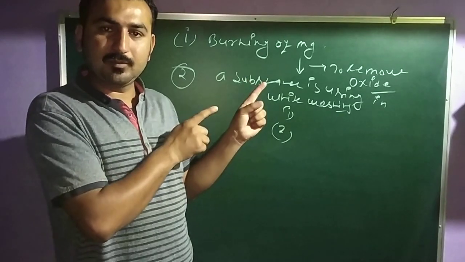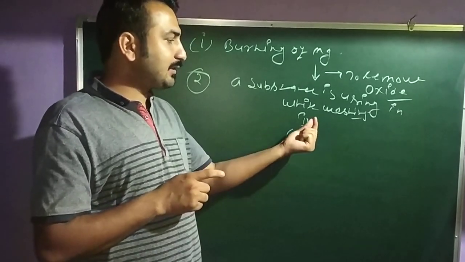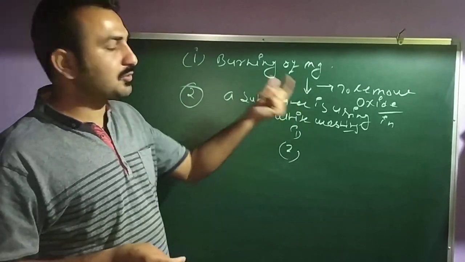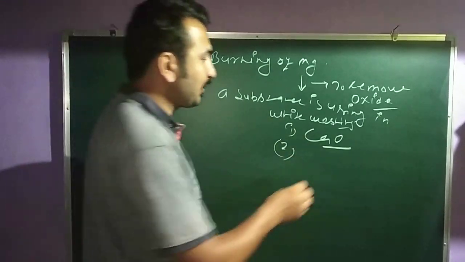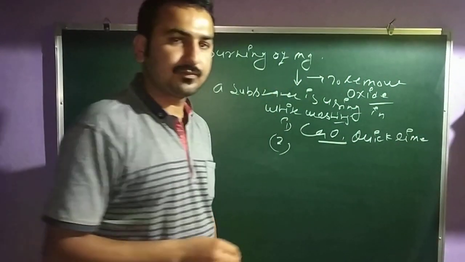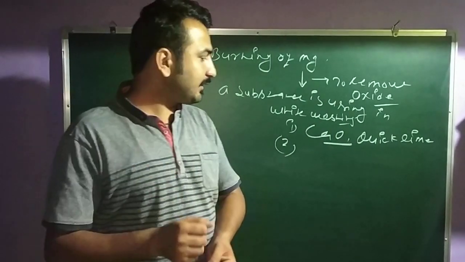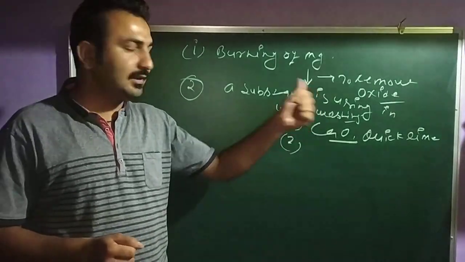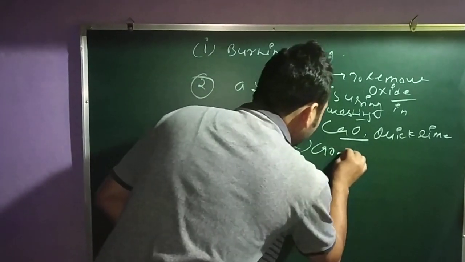First part, the chemical formula of this substance, and the second is to write the chemical equation of this substance with water. Clear? So we know that the substance used for white washing is calcium oxide, CaO. Calcium oxide, you can say, is quicklime. Quicklime is the substance used in white washing. And the second thing is to write the chemical equation with water. So for the chemical equation, there are no difficulties. That means CaO plus H2O.